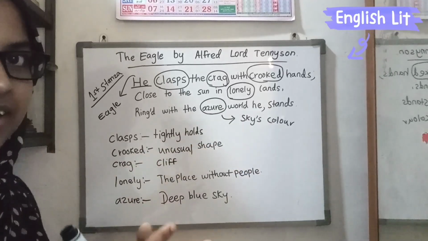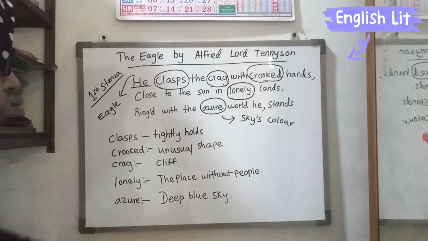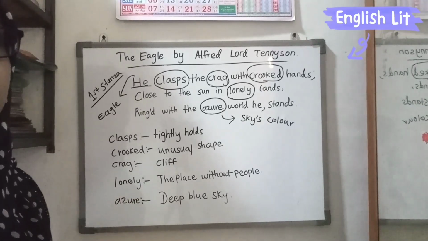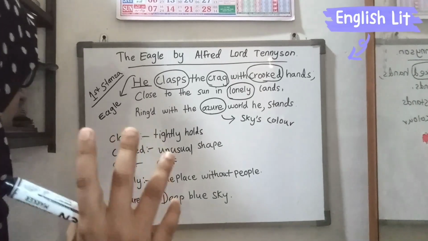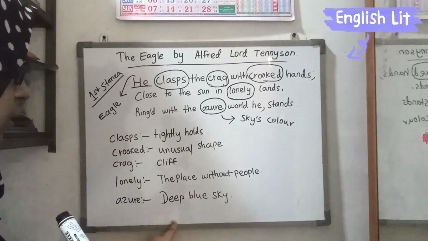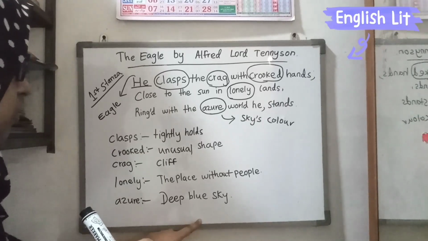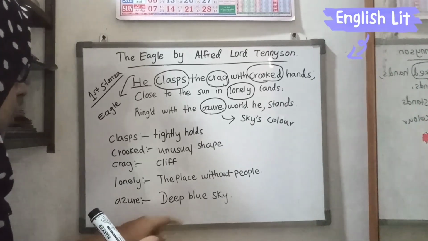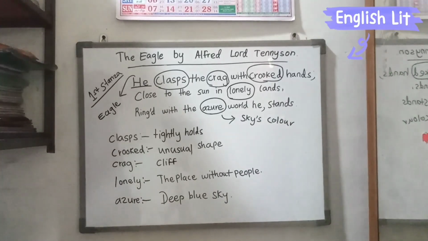The sky's color is something different, which means the sky's color is deep blue. Deep blue means it can be the night sky. So deep blue sky. It is very beautiful to see the sky. Azure means deep blue sky. Okay, we have written all the difficult words' meanings.